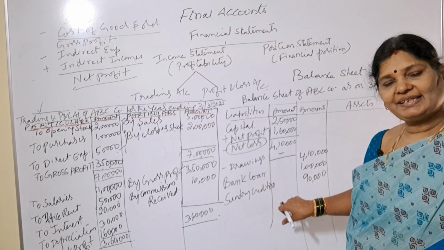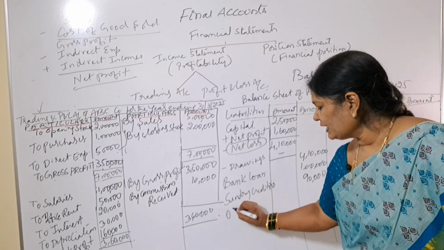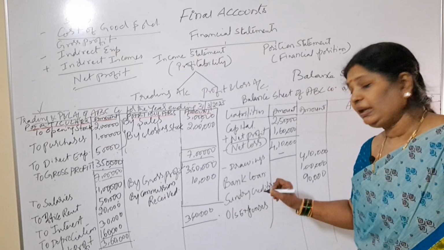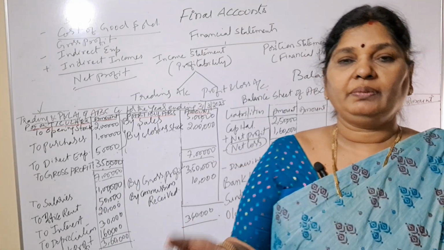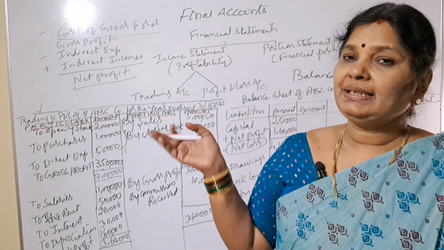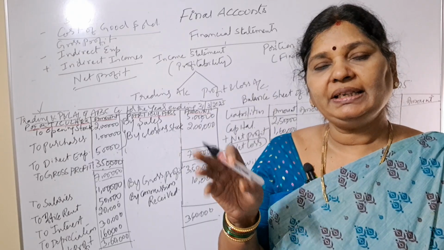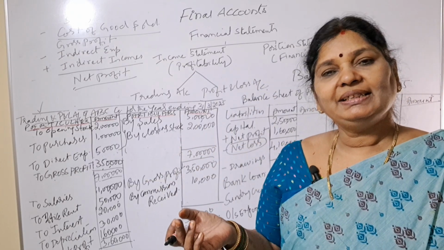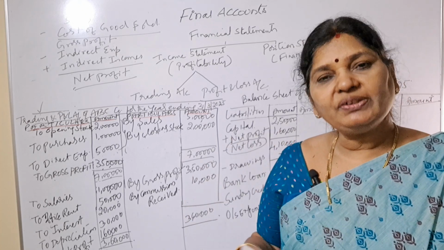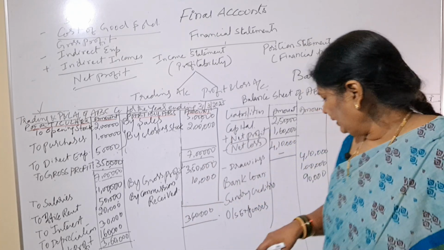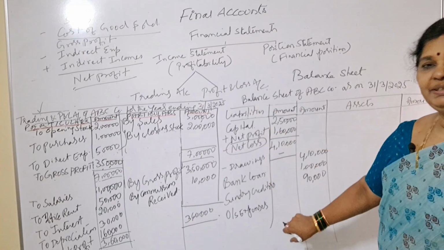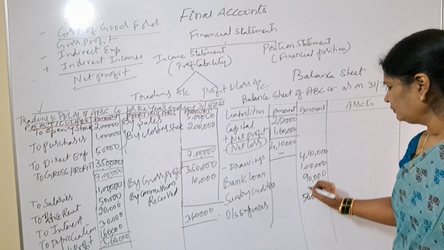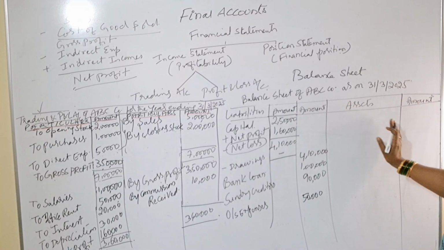Next is sundry creditors. Right, next outstanding expenses, means whatever the amount that is still pending from our side to pay to our employees. Say for example, this is March month, no? So March month salary is not paid by us, that we'll pay in the month of April. So outstanding wages, outstanding salaries, outstanding rent, all that will come under balance sheet. These outstanding expenses are 50,000. So we will write here. Clear?